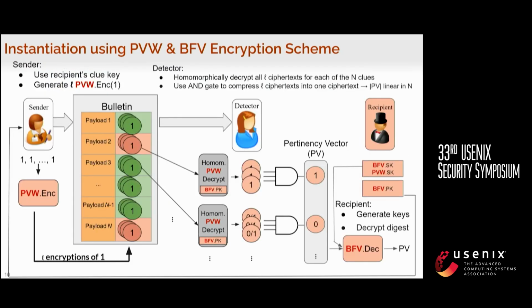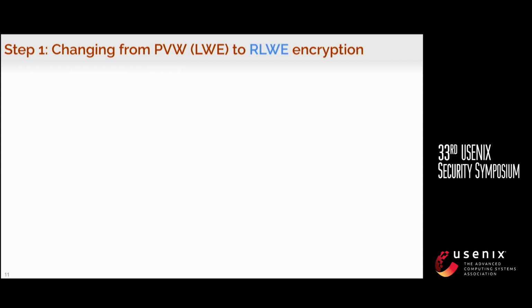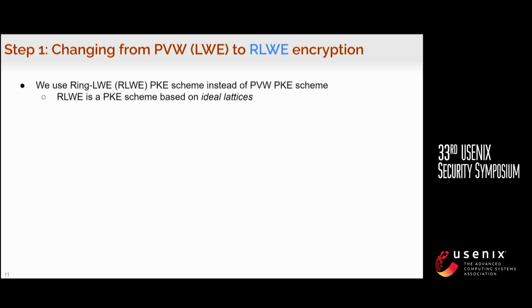And then what LT22 does is that it uses PVW and BFV to realize the PKE and the FHE part respectively. So this is what prior work does. And then our very first observation is that we can just change PVW that's using LWE to using RingLWE. RingLWE is the PKE scheme that is based on ideal lattices, so it has a lot of better properties, which we'll discuss in a bit. It shares a similar ciphertext format and decryption process as PVW, so we don't need to recall them again. But it is much more efficient, which we'll cover in a sec.